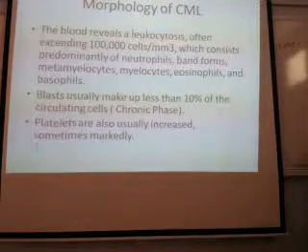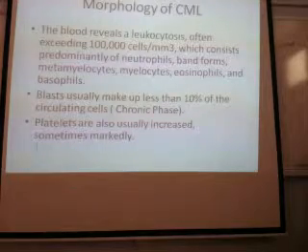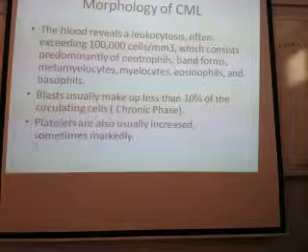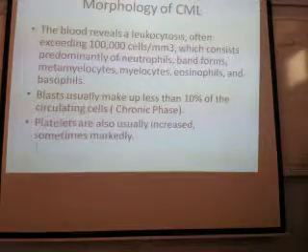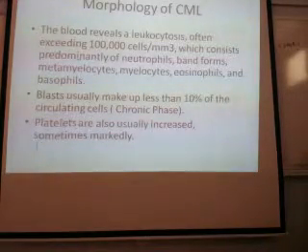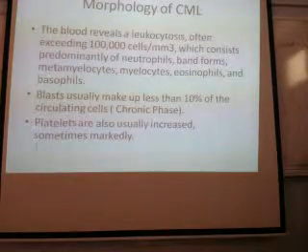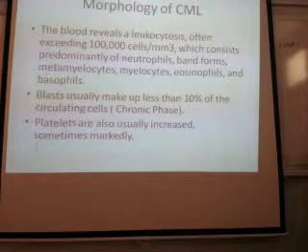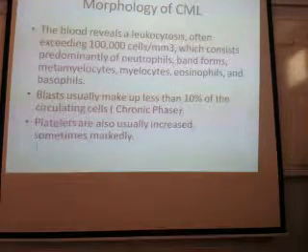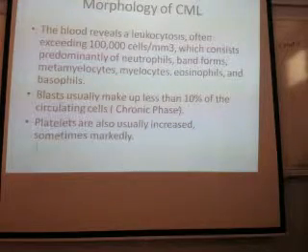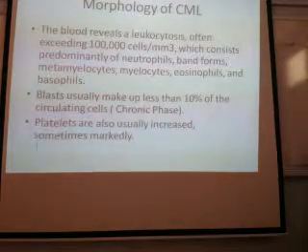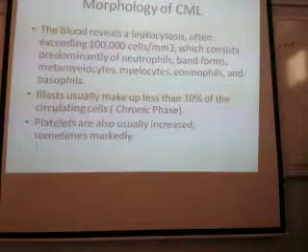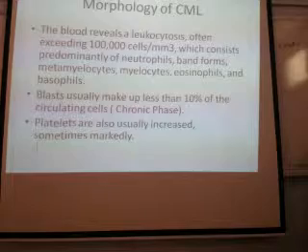Blood reveals leukocytosis. Leukocytosis means increase in number. It often exceeds 100,000 cells, which consist predominantly of neutrophils, band forms, metamyelocytes, myelocytes. Blasts usually make up less than 10%. If myeloblasts are there, it should be less than 10% in the chronic phase. Platelets are usually increased, sometimes markedly.